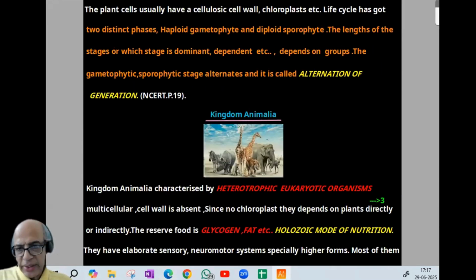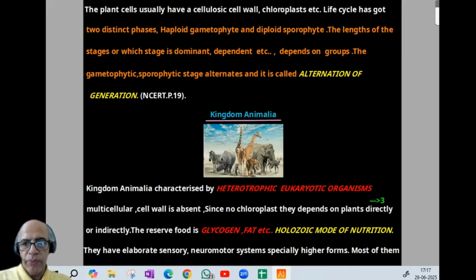Plant cell. Plants have their own features that we studied in lower classes also. Plant cells usually have a cellulosic cell wall and chloroplast. And the life cycle has two dominant phases: one is the haploid gametophyte, N, the other is the diploid sporophyte, 2N.